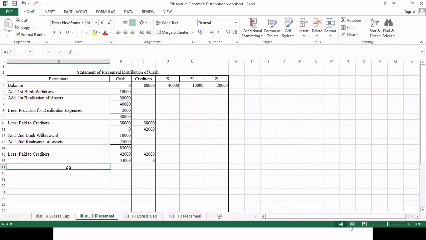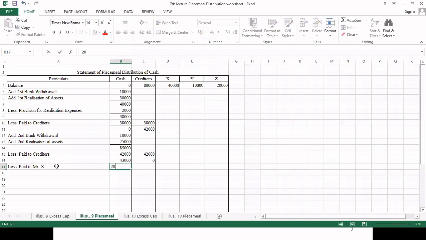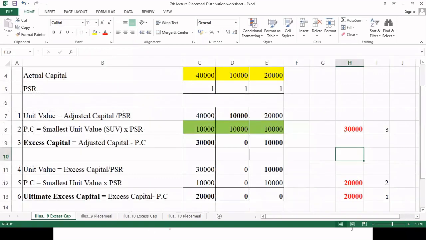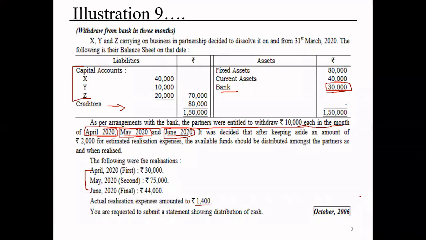Now we have 43,000 rupees remaining. Now let's pay Mr. X. Why are we paying Mr. X? Because now only the capital liability is left, and for paying capital liability we always refer to the statement of excess capital. As per the statement of excess capital, first of all we have to pay 20,000 to Mr. X, then 20,000 to Mr. X and Z equally, and finally we have to pay the first proportionate capital.